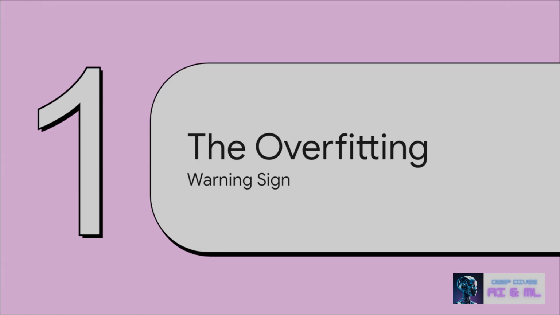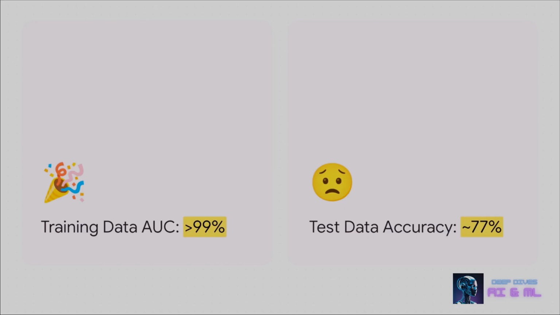All right, so let's start with the number one warning sign. That classic symptom that should immediately tell you your model's amazing performance is probably just an illusion. You see something like this. On the left, a phenomenal training score, maybe at 99% accuracy. You're feeling pretty good. But then you look at the right, and when the model faces data it's never seen before, that accuracy just plummets down to something like 77%. This huge performance gap, that's not a success story. That is a massive red flag.